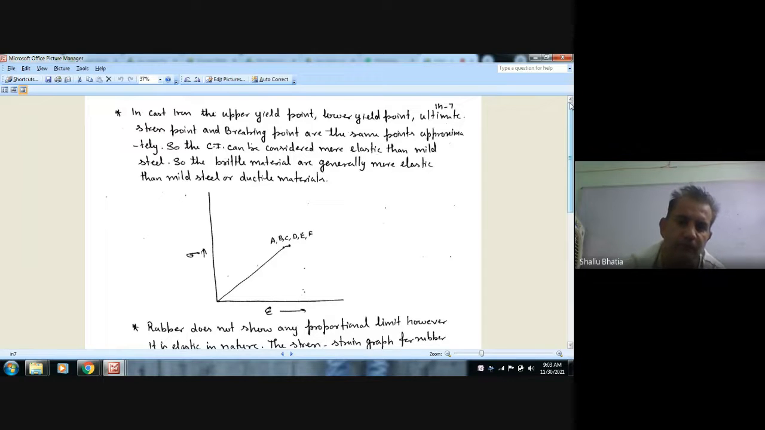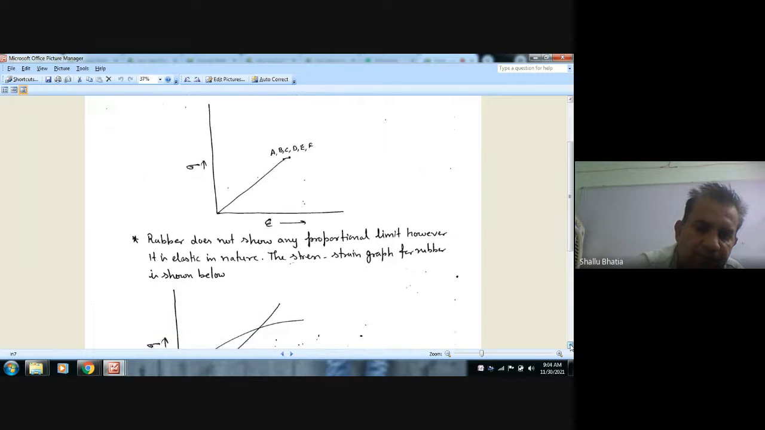Now in cast iron or some brittle material, there is no permanent deformation or there is slight permanent deformation. So the metal starts deforming permanently after point B. So there will be no yielding region in cast iron. So the graph of the cast iron will be like this straight line A, B, C, D, E, F. All points are the same because at point B it will break. There will be no permanent deformation.